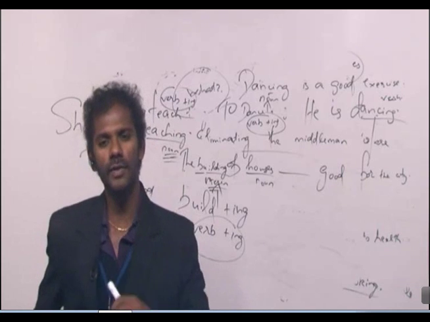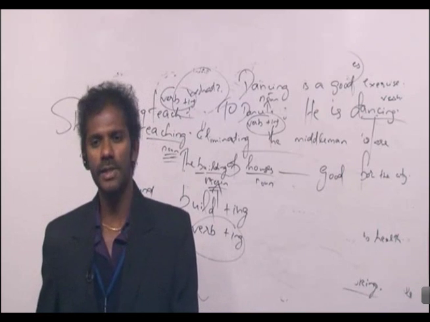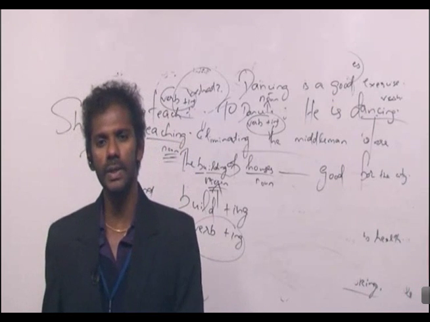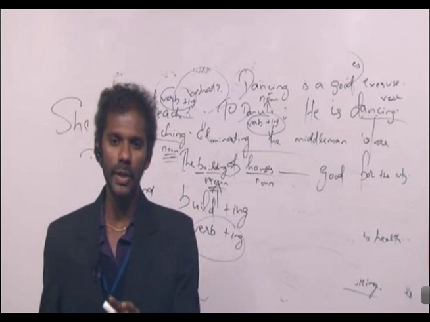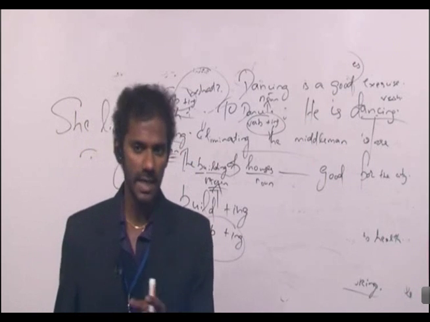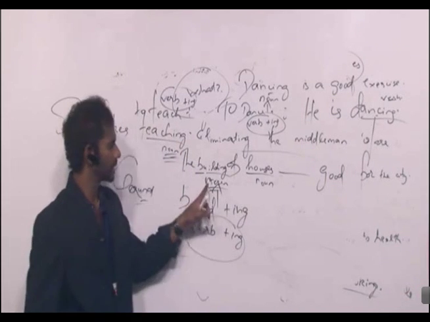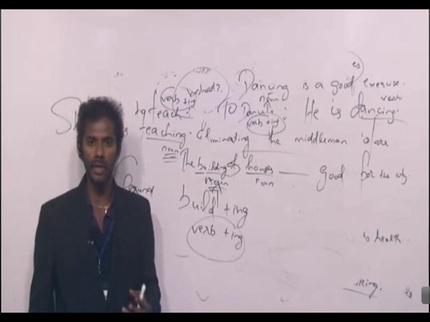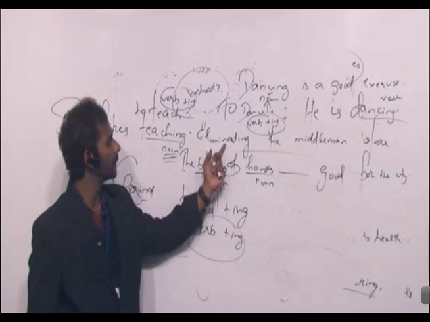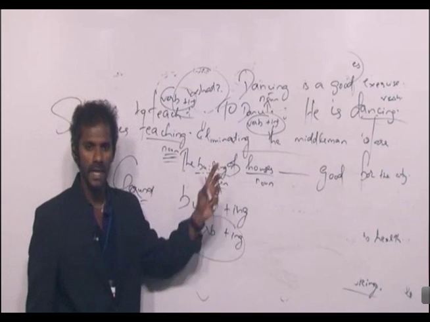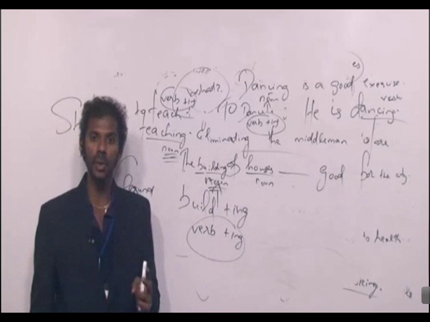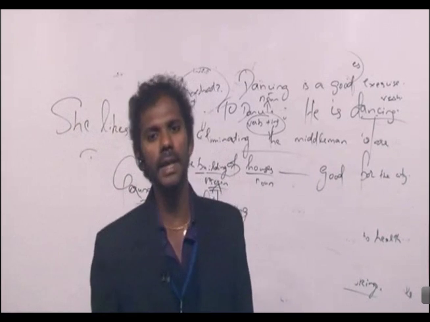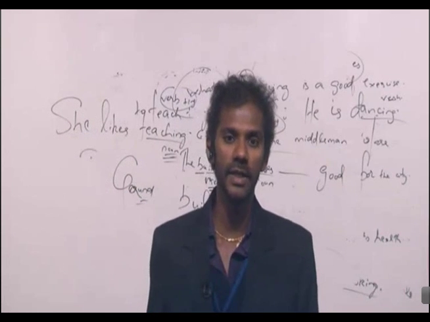In fact, there's no need for us to go for any kind of arguments or too much of thoughts. The rules are to make your task very easy. Now, when you come across two nouns before a verb, here we have two nouns before the verb, one is building, other one is houses. Just go for the method eliminating the middleman. This method can be applied when we have two nouns before a verb. Eliminating the middleman means just eliminate the noun that comes in the middle of the sentence.